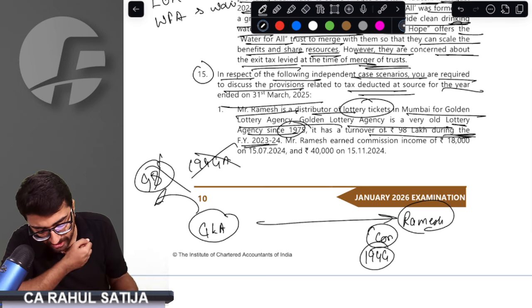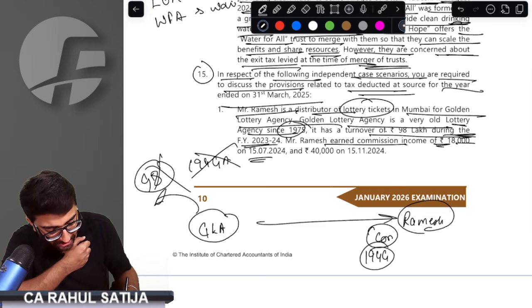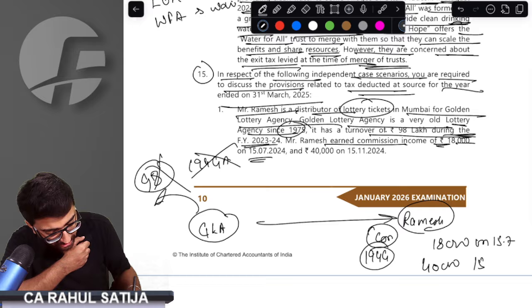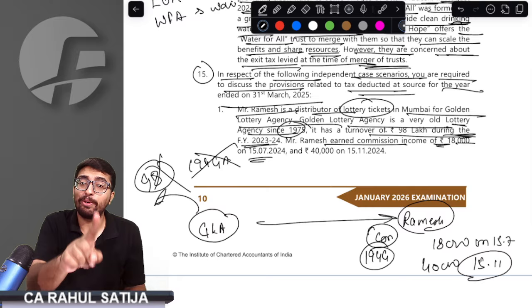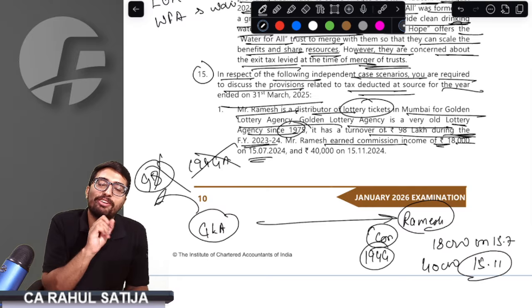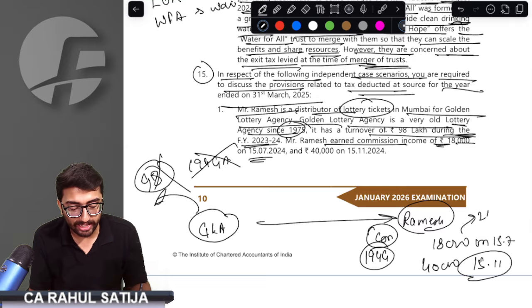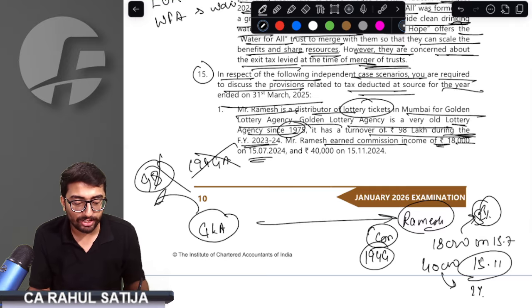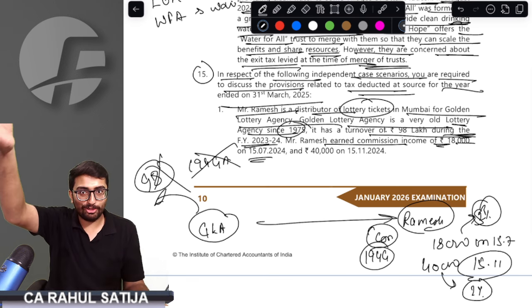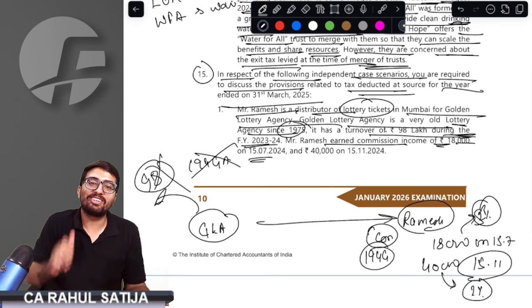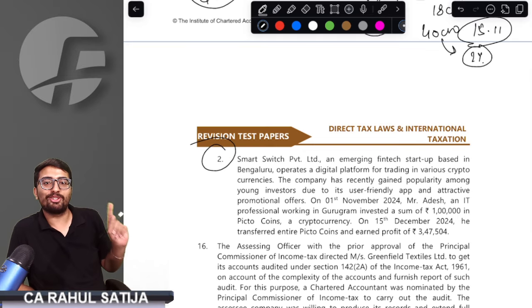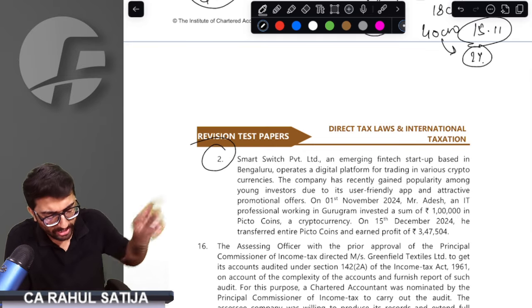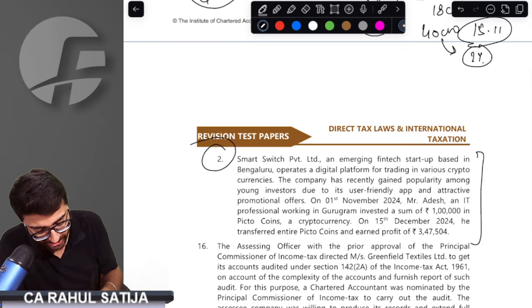Perfect. For financial year 23-24, Ramesh earned commission of 18,000 rupees on 15/7 and 40,000 on 15/11. Important here is that this section underwent an amendment on 1st October 2024. Any commission received before 1st October 2024 was leviable for TDS at the rate of 5%, and later on this rate was reduced to 2%. So earlier TDS was to be deducted at the rate of 5%. Later on, TDS was required to be deducted at the rate of 2% only. Simple point this was. This is a good question. The last question was also based on an amendment. This is not based on an amendment, but more on intellect, I should say.